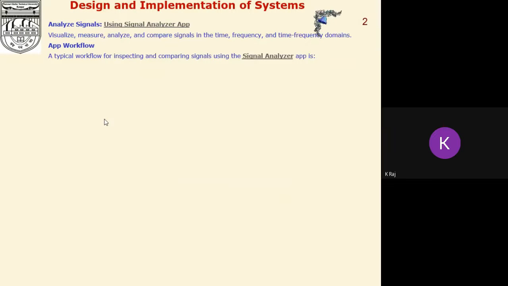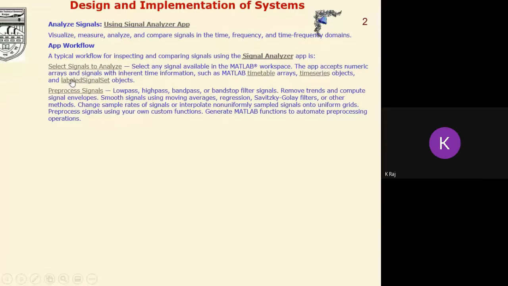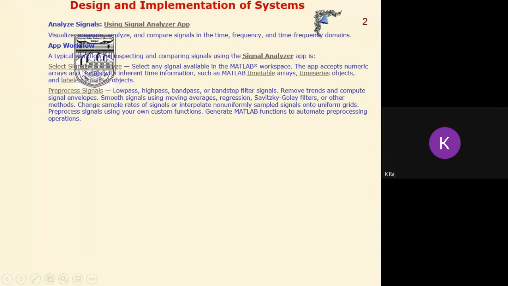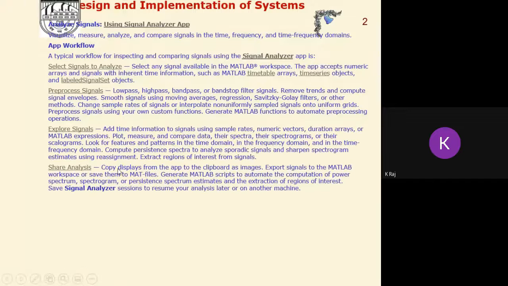Now suppose we just consider one example, where we are using the Signal Analyzer app in order to analyze the signal. First we will describe how the app workflow takes place. A typical workflow for inspecting and comparing signals using the Signal Analyzer app is first select the signals to analyze, then pre-process the signal, and after pre-processing explore the signals and share the signals.